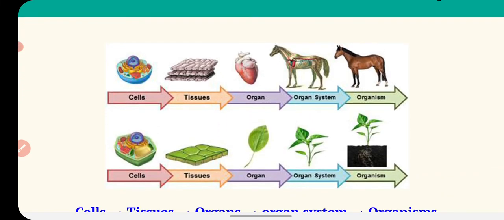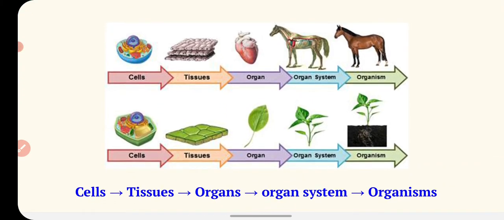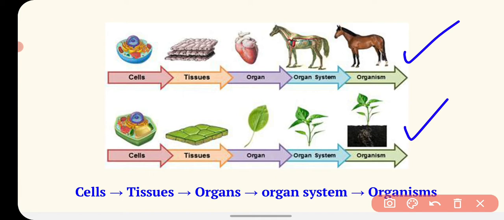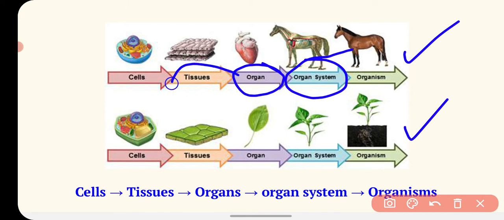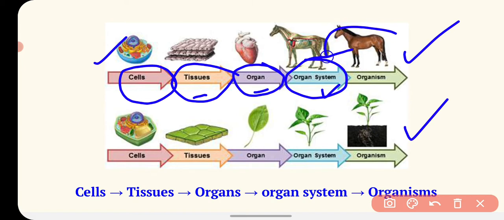If you see any organism, like you can see here, this is a horse and this is a plant. If you look into the organism, you will find that any organism is made up of organ systems, and that organ system is made up of organs, and these organs are made up of tissues, and ultimately the tissues are made up of cells. So cells are the basic unit that group together and make the tissues, then tissues make the organ, more than one organ makes the organ system, and all of the organ systems make the complete organism.